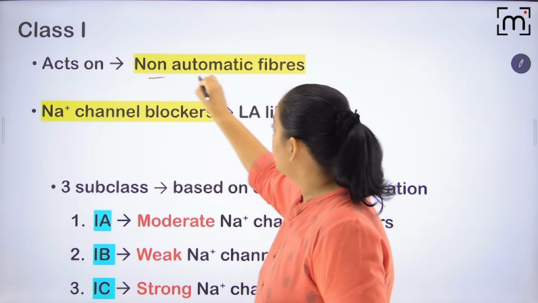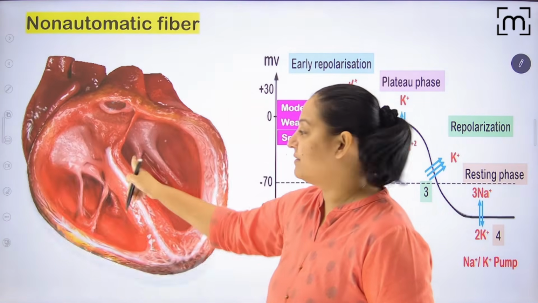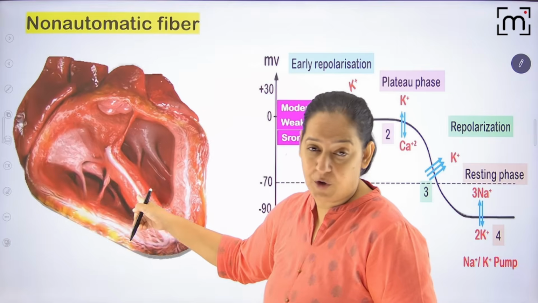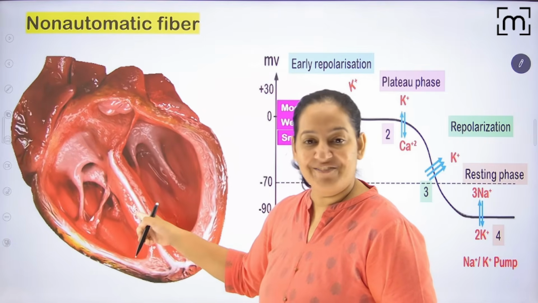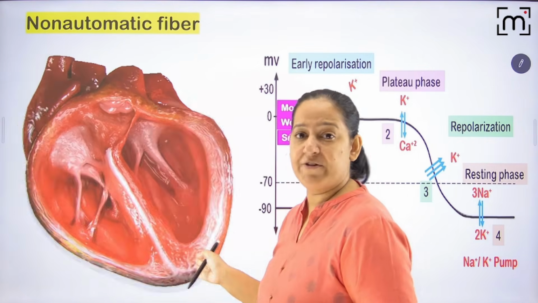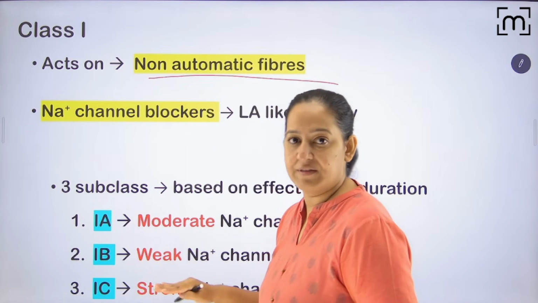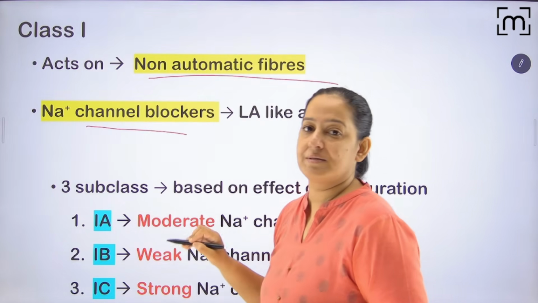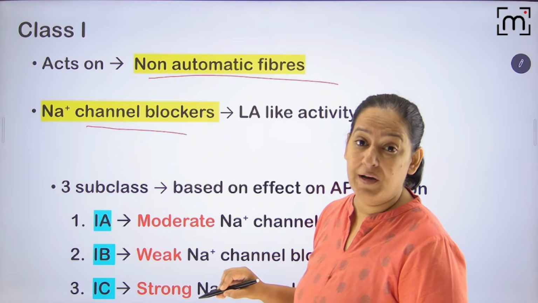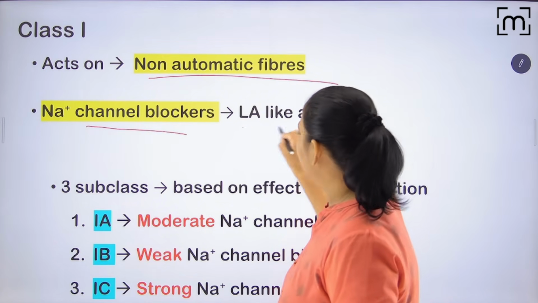Class 1 acts on non-automatic fiber. Which fiber? This fiber, non-automatic. These are the atrial fiber and ventricular fiber. They don't generate the impulse, so the drugs act on them. And these are sodium channel blockers. Have you watched my session on local anesthesia? They have local anesthesia-like action.